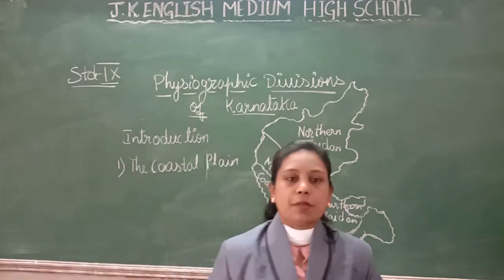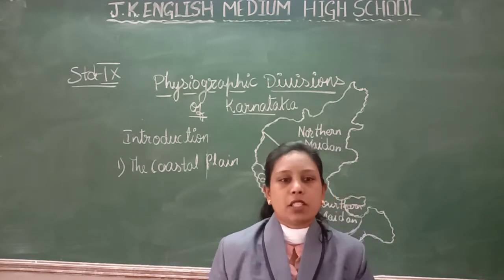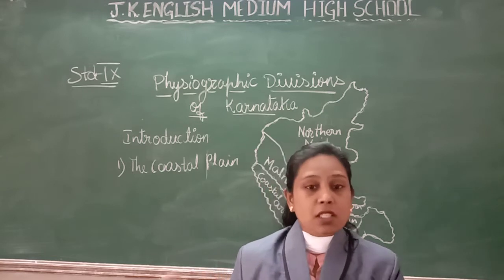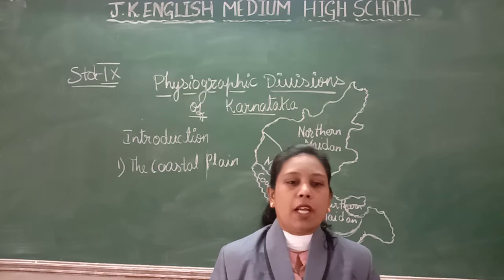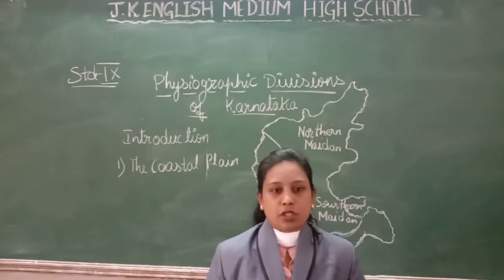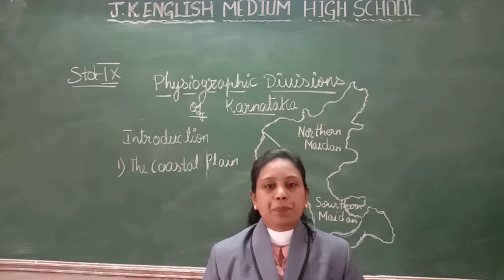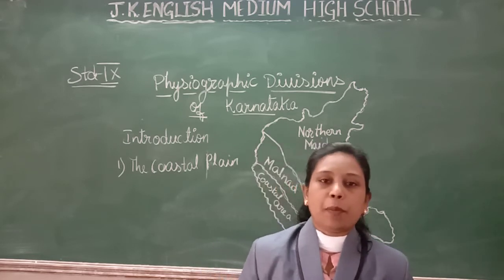As a result of the reorganization of states on a linguistic basis, Karnataka acquired a sea coast and the coastal plains. Reorganization means dividing the people on the basis of their linguistic groups. Linguistic means languages.